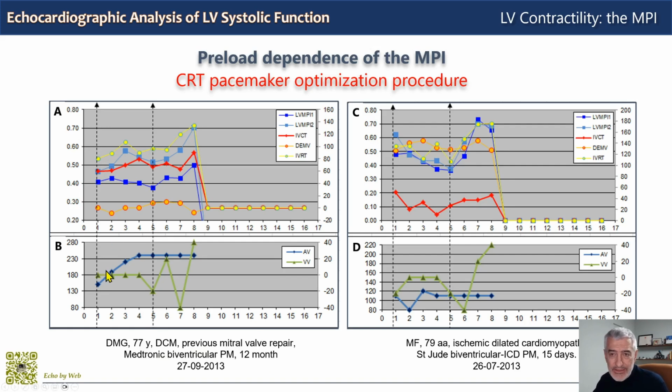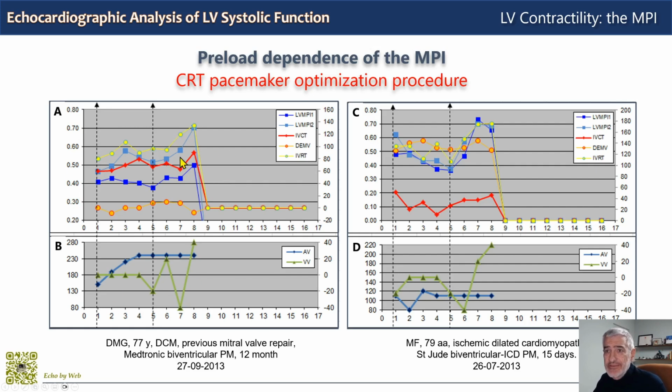In the lower panel here, we see the optimization protocol with the changes in the atrioventricular delay and subsequently the change in the interventricular delay in green. So first we change the AV and then we change the VV. In the upper panel in A, we see the echocardiographic measurements performed at each step.